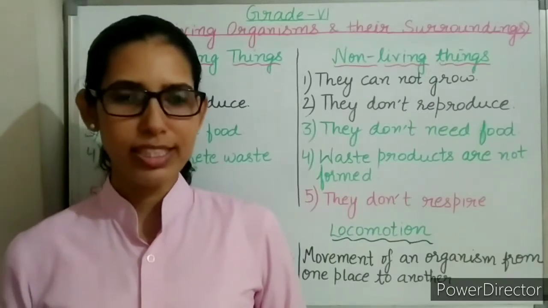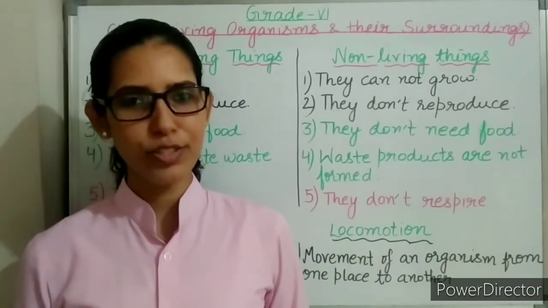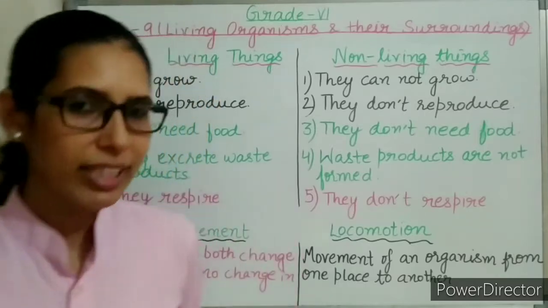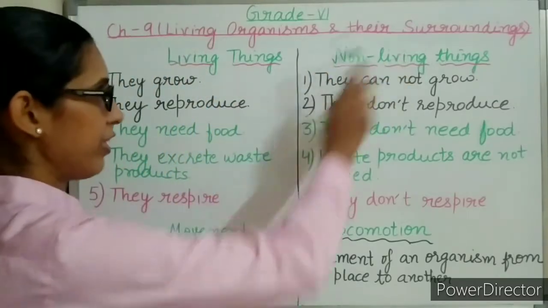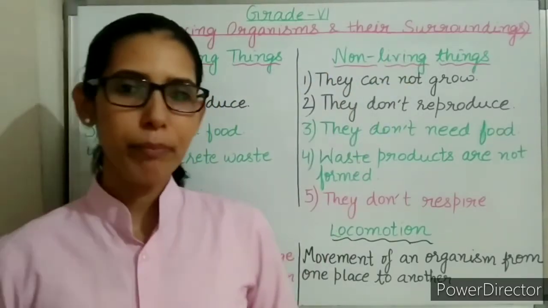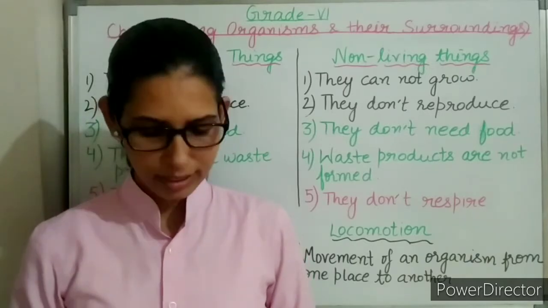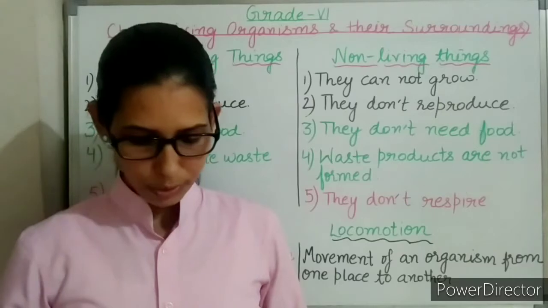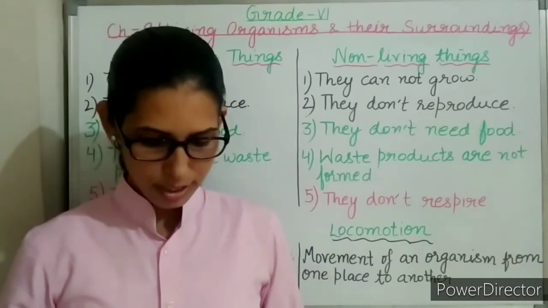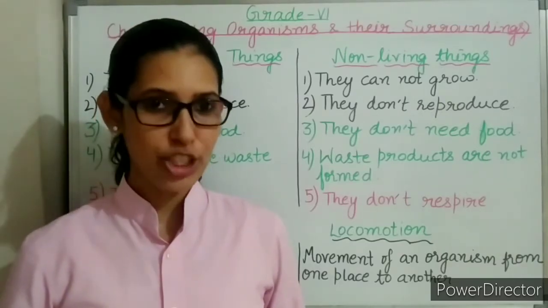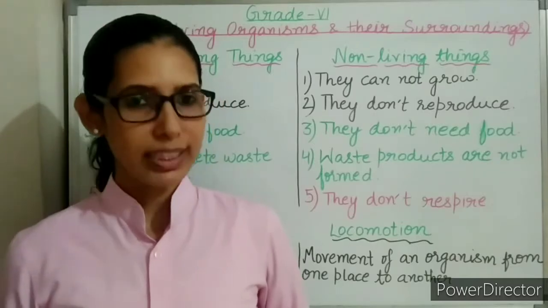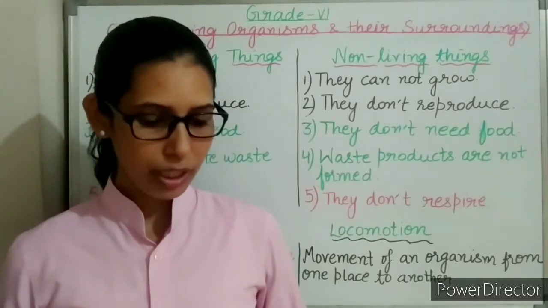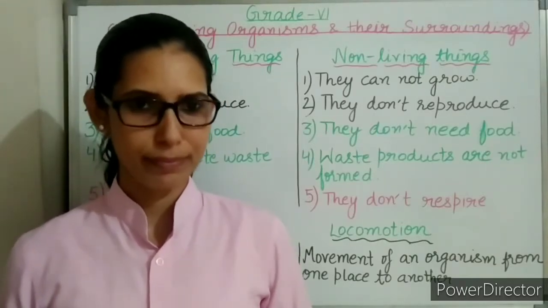Good morning, dear students. Today we will discuss question answers of chapter 9. Chapter 9 is living organisms and their surroundings. In the previous video, I discussed back exercise and some question answers. So I had discussed the question answers of part E, F and G. But I would like to revise them first. Then I will start with the long answer type questions.